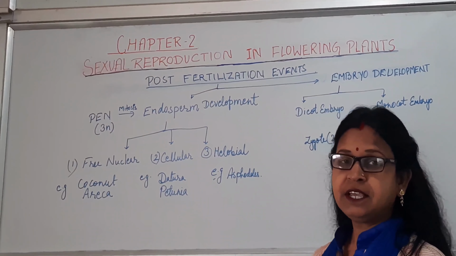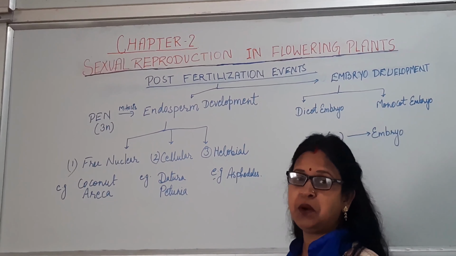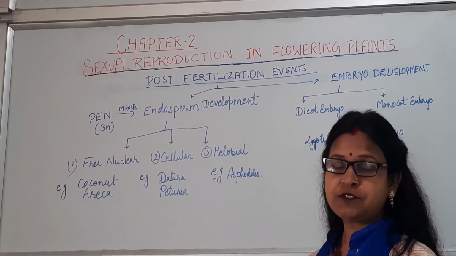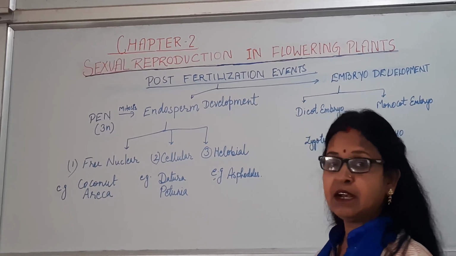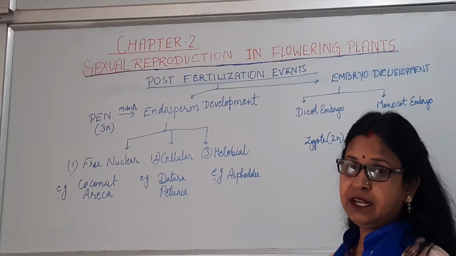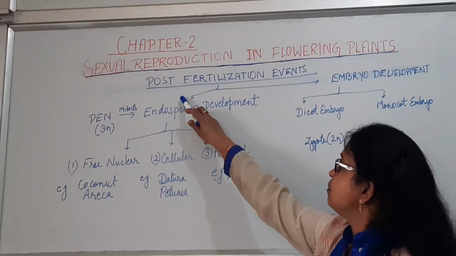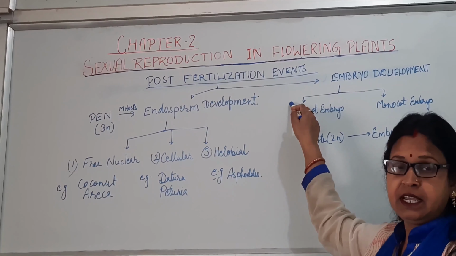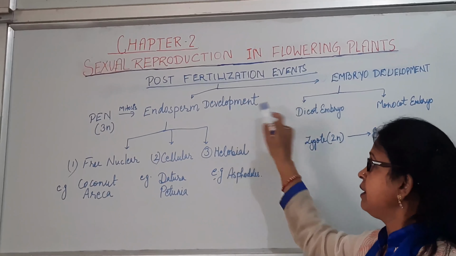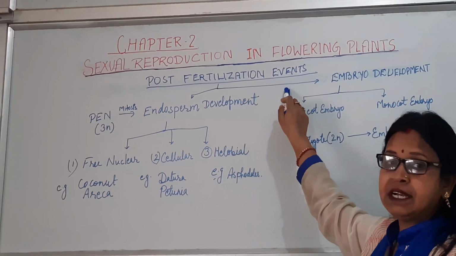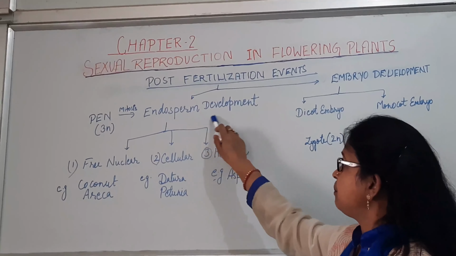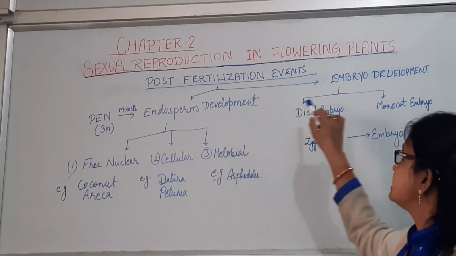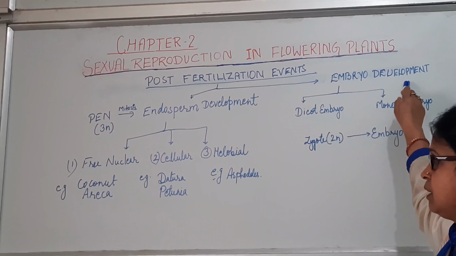Hello students, in previous classes we have studied the first two events of sexual reproduction in plants, that was the pre-fertilization event and the fertilization event. Now the third event is the post-fertilization event, which we'll do one by one. Two main events occur during post-fertilization: first is the development of the endosperm and second is the development of the embryo.